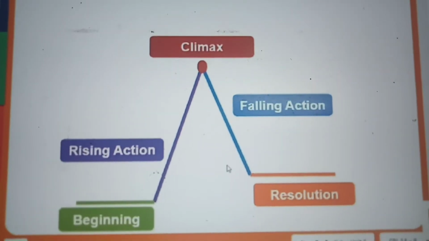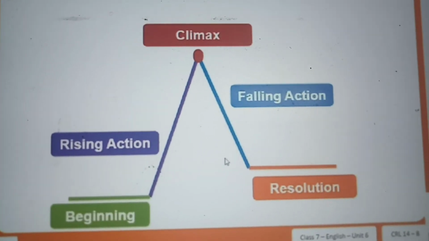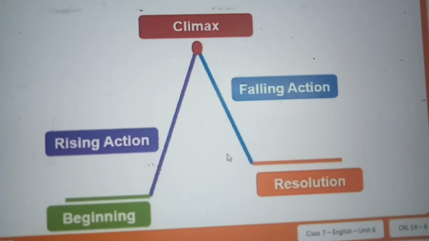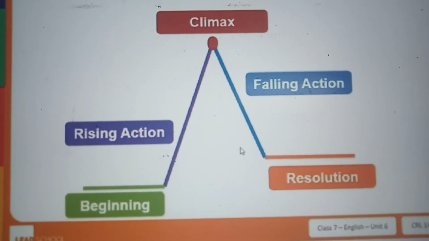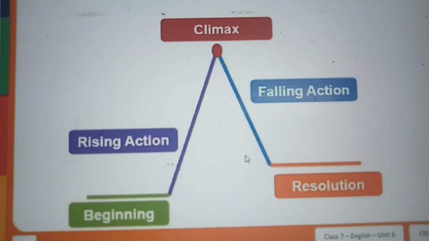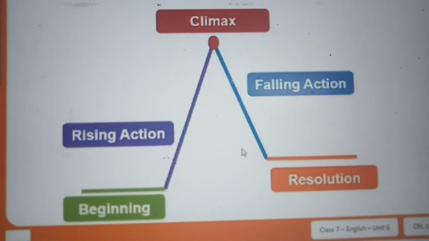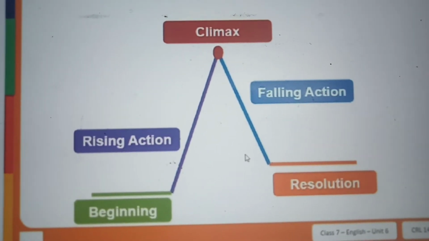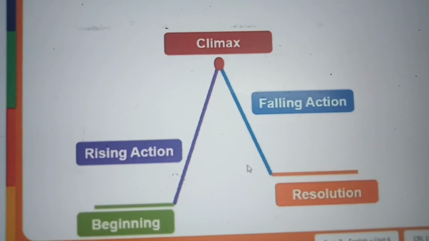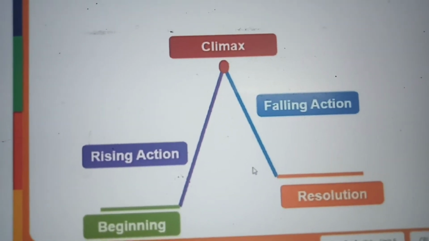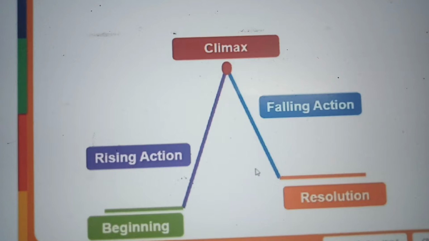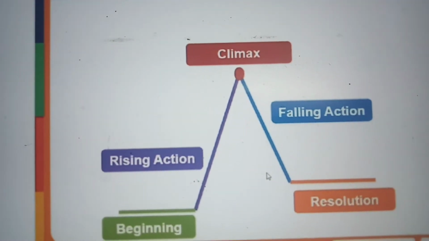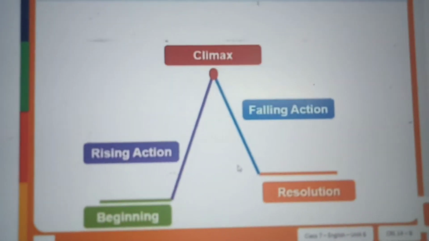Before that, in any story there will be beginning, rising action, climax, falling action and resolution. So first you have to find out the parts of the story. What is the beginning of the story? Rising action, some problem will be there. Climax, and then falling action, resolution. How to find out the solution for that? So based on that you can write your own story also, right?